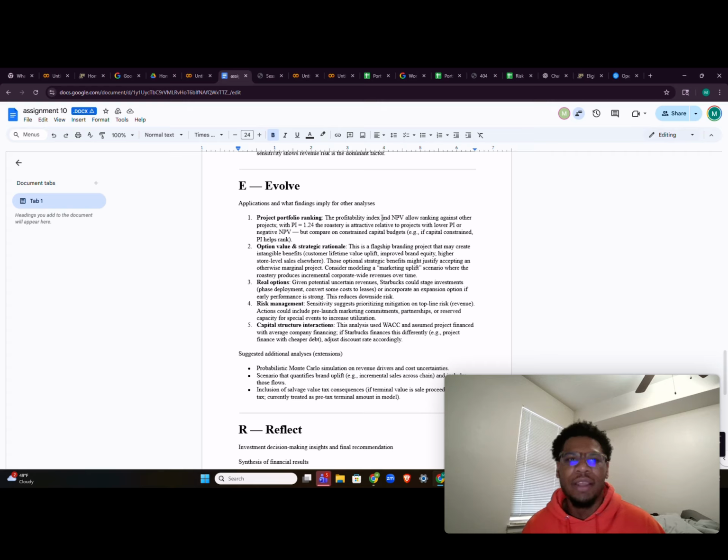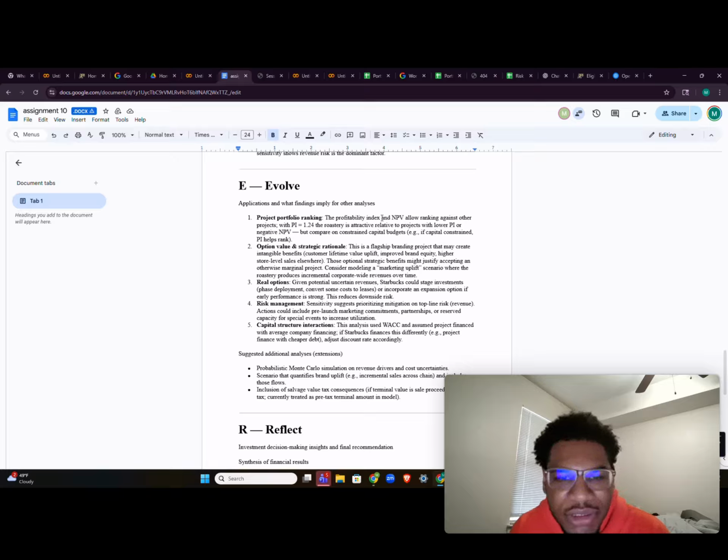So if they're using beans farmed ethically or getting it from their own sources, or they want to say it's organic, they could do a bunch of marketing through this value option, or through this marketing play that actually increases the stability of the brand in people's minds. And so the optional strategic benefits might justify accepting an otherwise marginal project. Like I said, the outside benefits aside from money might justify this project, and those outside benefits will bring more money in the future.